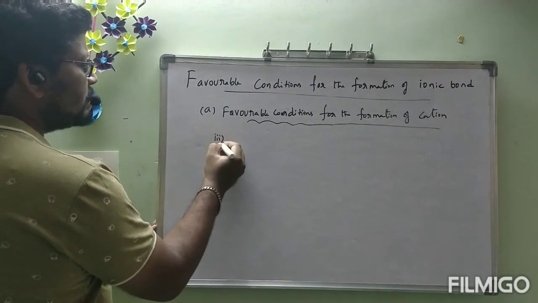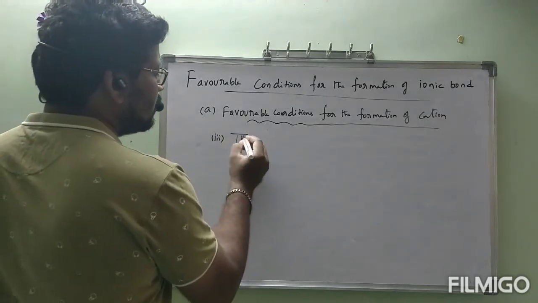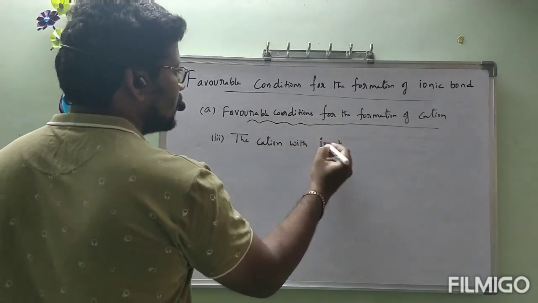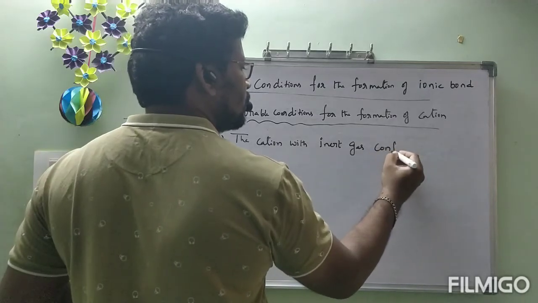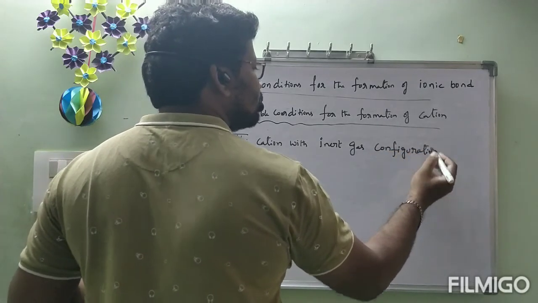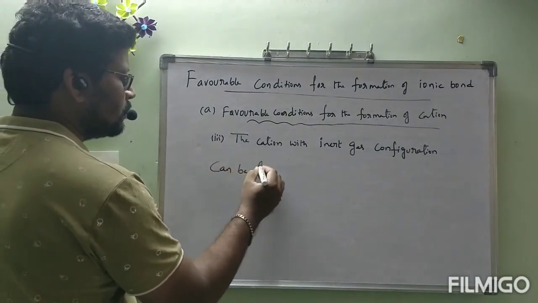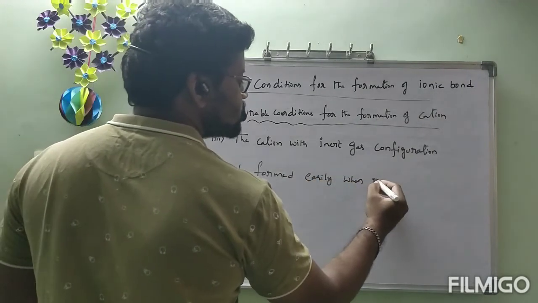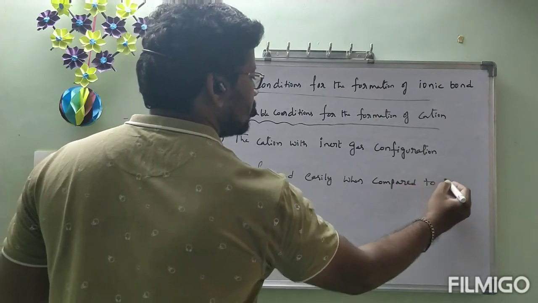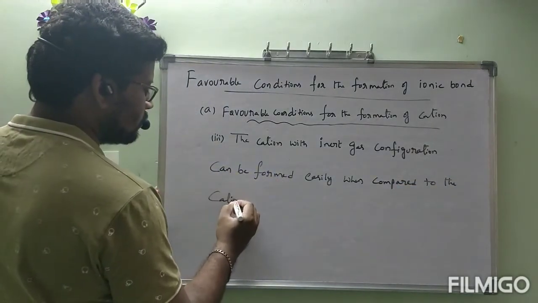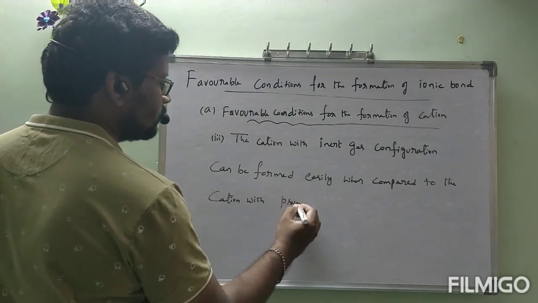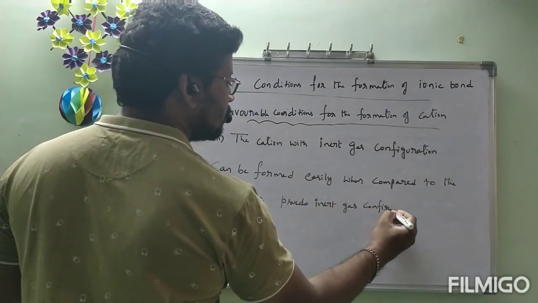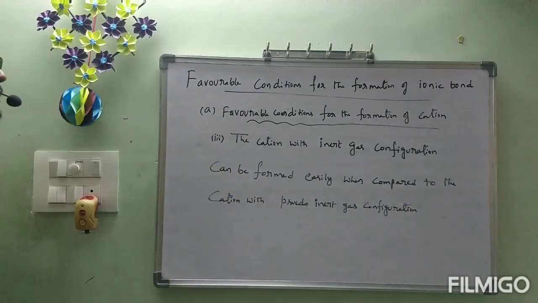This is the third favorable condition for the formation of cation. The cation with inert gas configuration can be formed easily when compared to the cation with pseudo inert gas configuration.